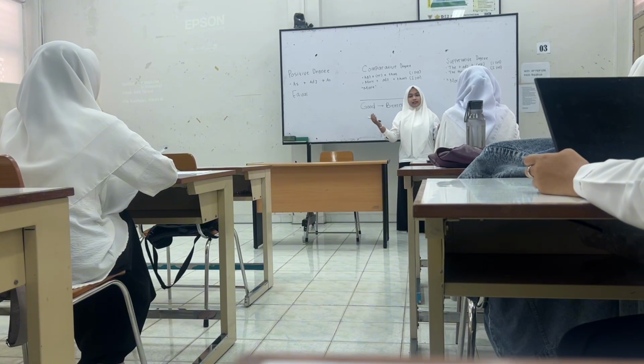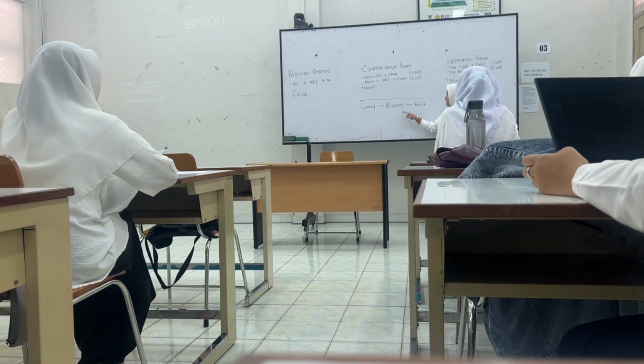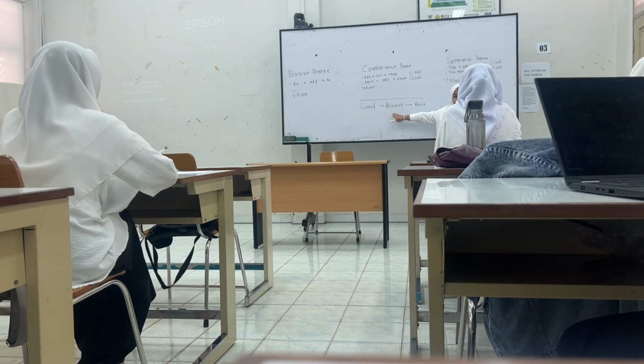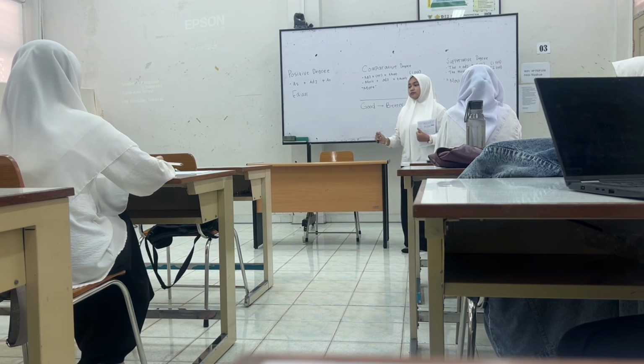Maksudnya adalah kata kerja yang tidak beraturan. Dia memiliki aturannya sendiri. Good for comparative degree becomes better. So she is better than her friend. For superlative, we have best. She is the best from her friend. That is the example of irregular verb.